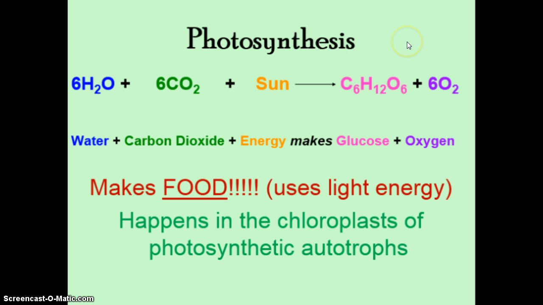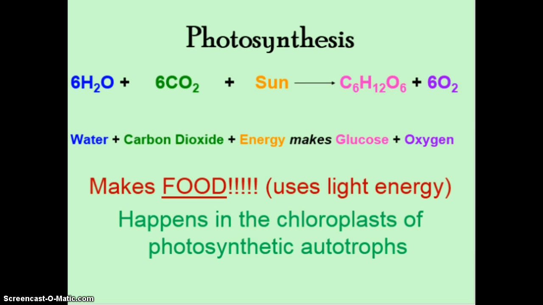Please be careful, don't tell me that it's to make energy, because this process does not make energy, it actually uses energy. A byproduct of the process is oxygen, but that's kind of just a coincidence. It's really good for us because we get the oxygen to breathe, but that's not why the plant's doing it. The plant's doing it to make food. The plant actually uses pigments in its chloroplasts known as chlorophyll. You've probably heard of them. That's what actually absorbs that energy, and the energy is needed to power this reaction. Without that energy, it wouldn't happen.